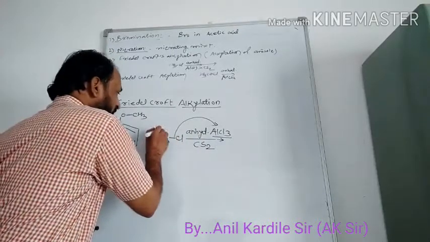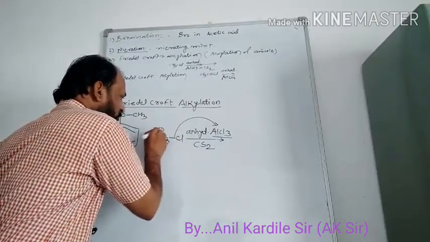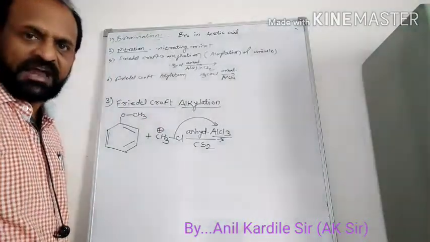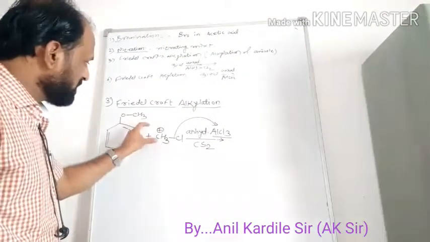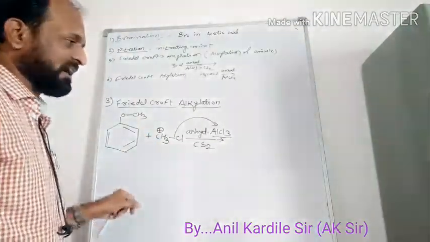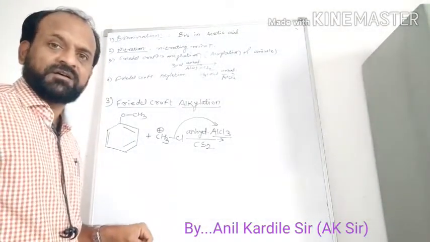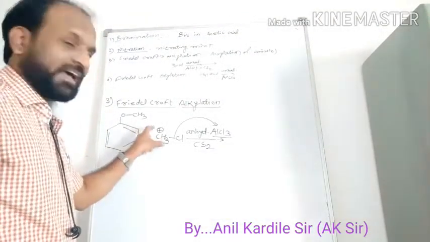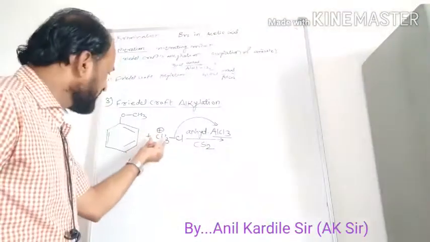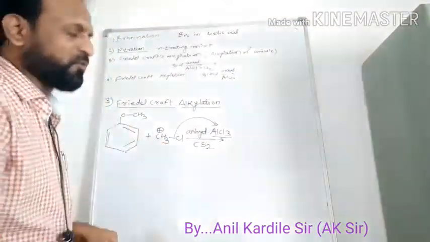At that time, that alkyl group will have a positive charge. And any species having a positive charge we call an electrophile. So here the alkyl group is the electrophile.